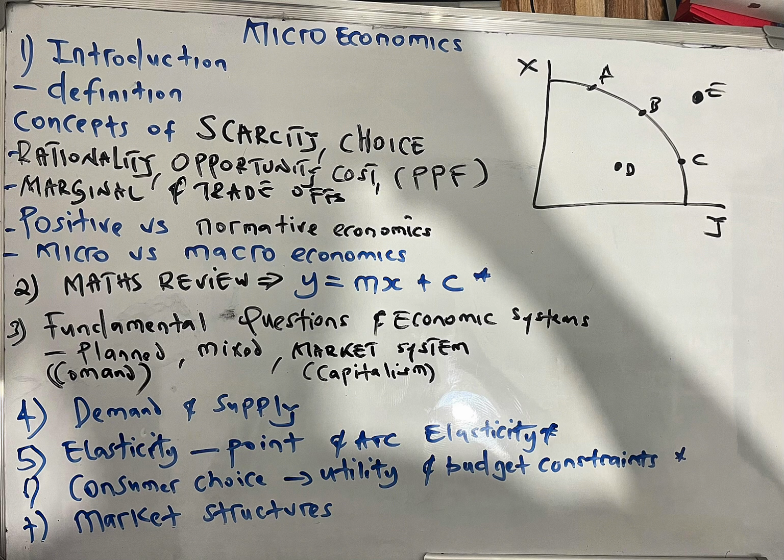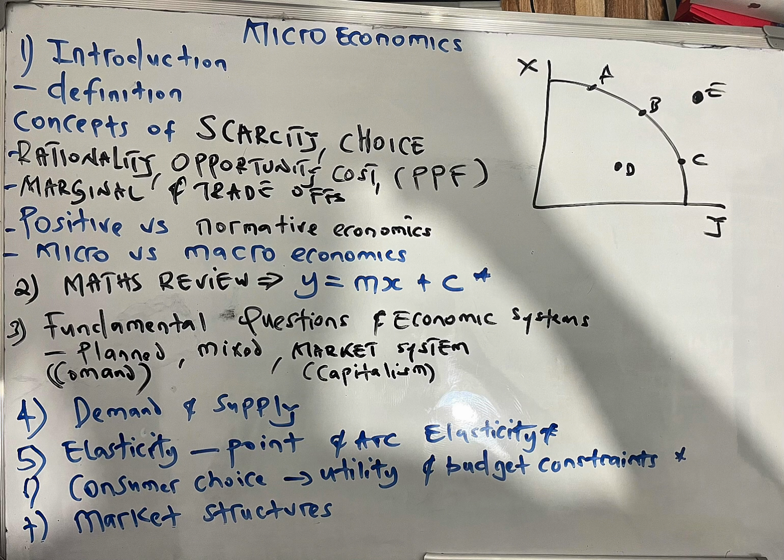Micro versus macroeconomics. Microeconomics deals with individual entities, households, and firms, while macro is at the national level. It deals with issues such as GDP, employment rate, unemployment rate, and exchange rate. It's at a higher level. Micro, as it suggests, is something limited at household level or at a firm. Macro, national level. Think of Zambia, the entire country.